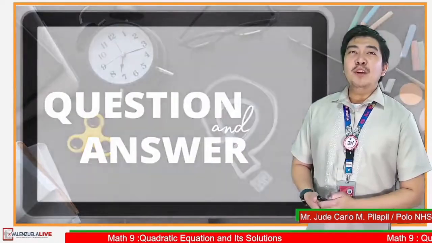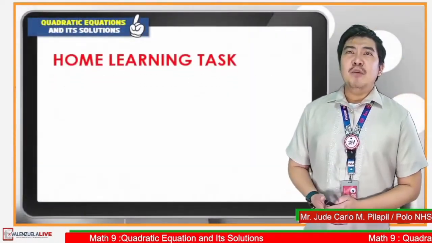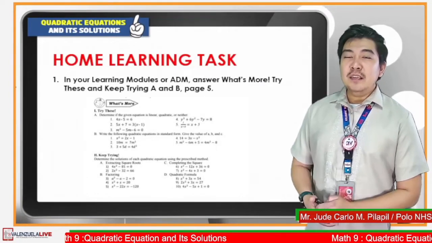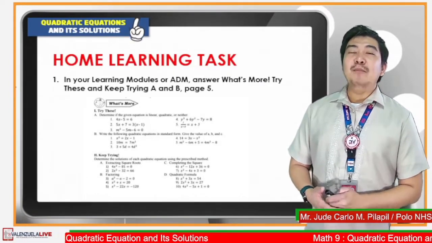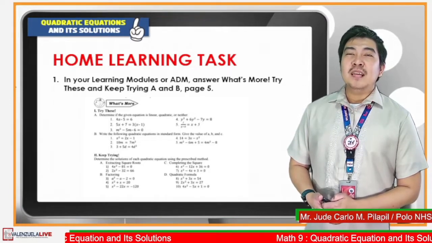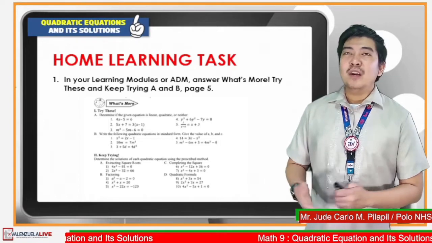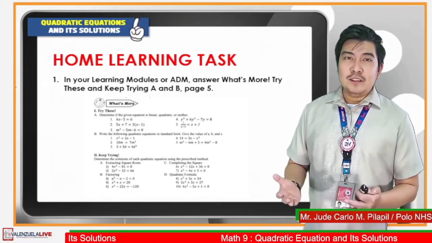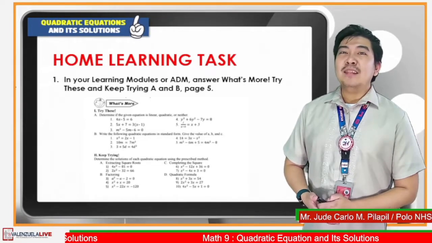And for your home learning task in your ADM or learning modules, under What's More section, answer try these and keep trying A and B. You may also visit the DepEd Commons at commons.deped.gov.ph for more information. If there will be clarifications and queries, you may ask your respective math teachers.